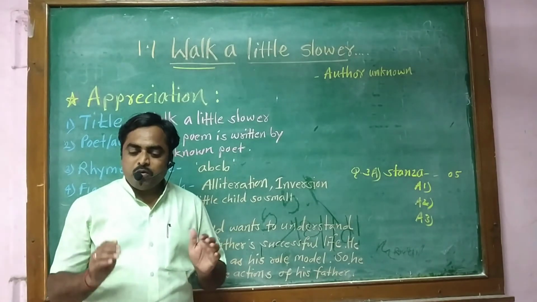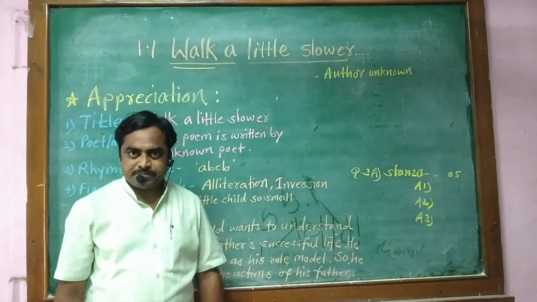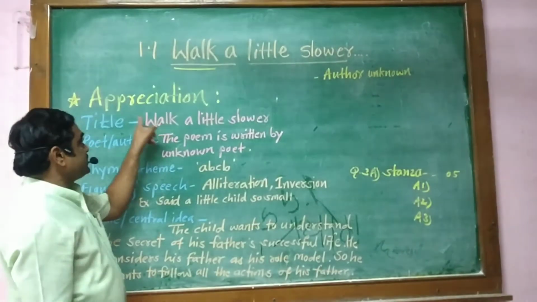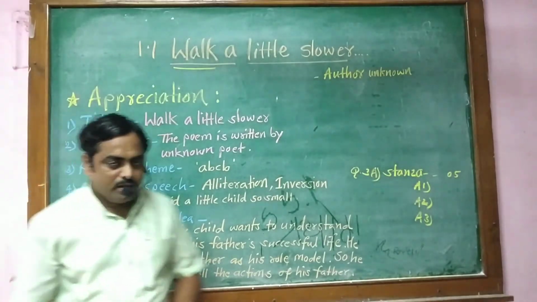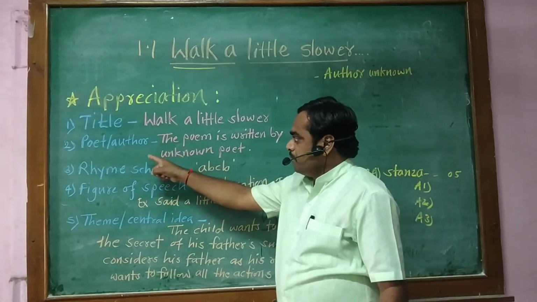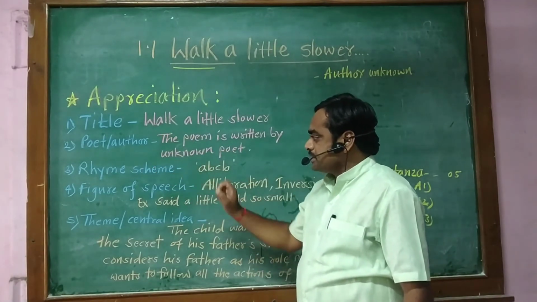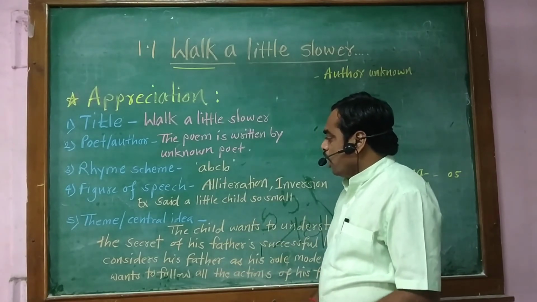Okay, now let's discuss the appreciation of the poem. These are the points which are included in appreciation of the poem. Let me tell you. First, title, second, poet or author, third, rhyme scheme, fourth, figure of speech, and fifth, theme or central idea.